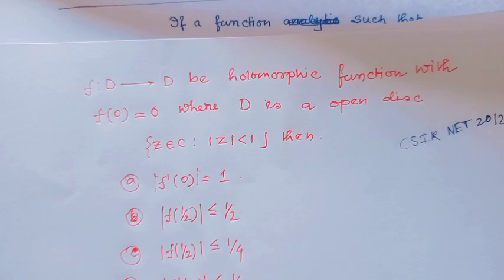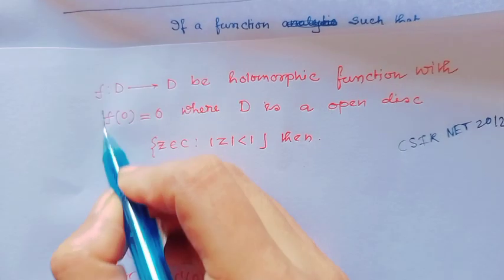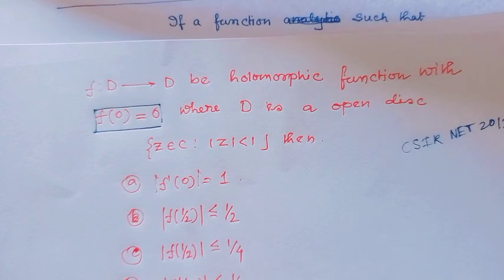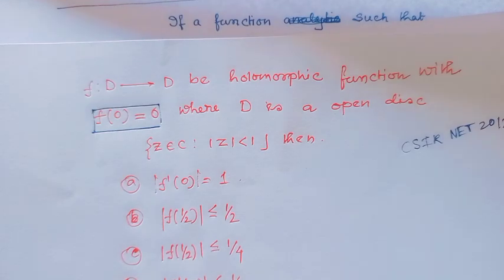Next, consider f a function from D to D, where D is an open disc, with the condition f(0) = 0. Since f(0) = 0, we can apply the Schwarz lemma. Option 1: |f'(0)| = 1.